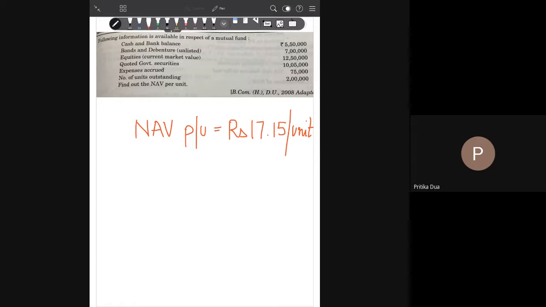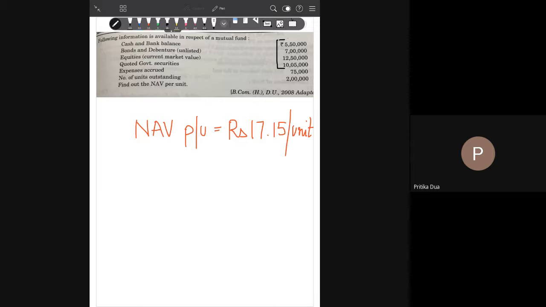Yes, what about others? Lokesh has calculated. Others also, please check. So, as I told you, cash, bonds, equities, and your government securities, all this will come under the assets held by the mutual fund minus accrued expenses.